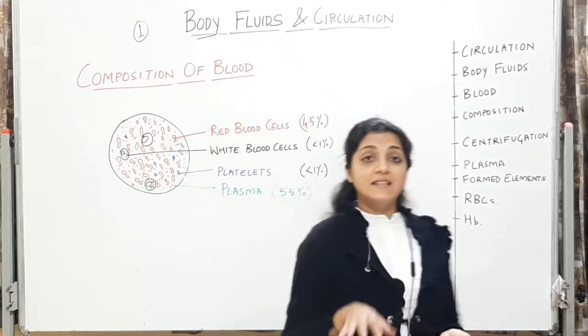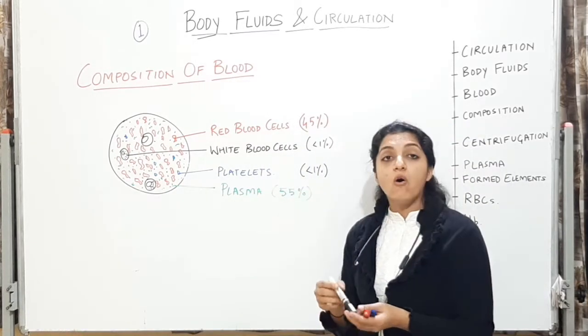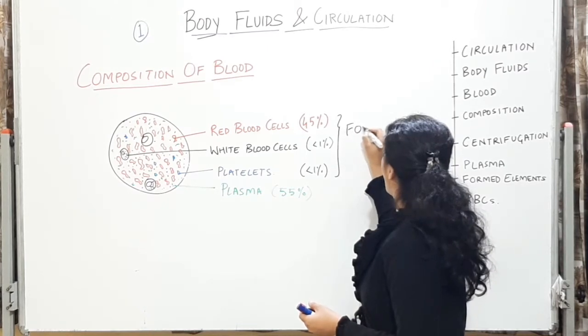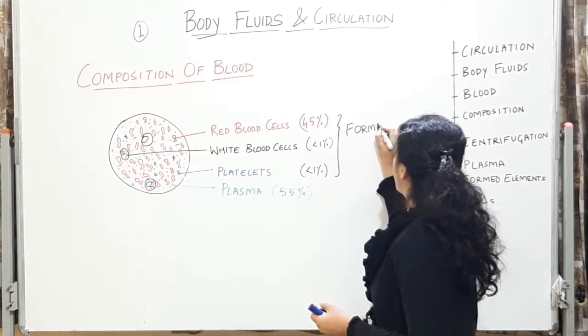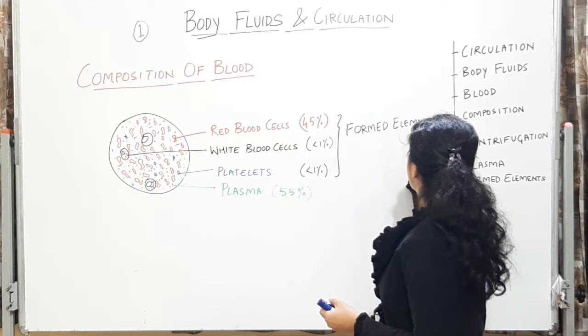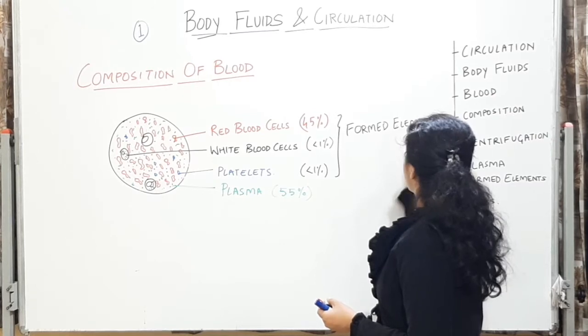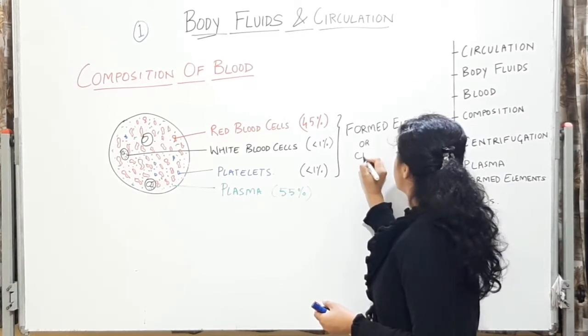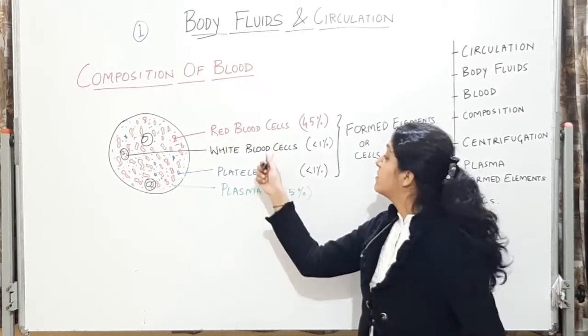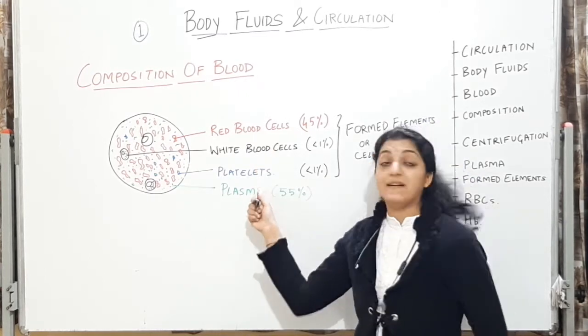So these cells which are found will be the formed elements. We will call them formed elements or the cellular elements of blood, or the cells, which will be the red blood cells, the white blood cells and the platelets.